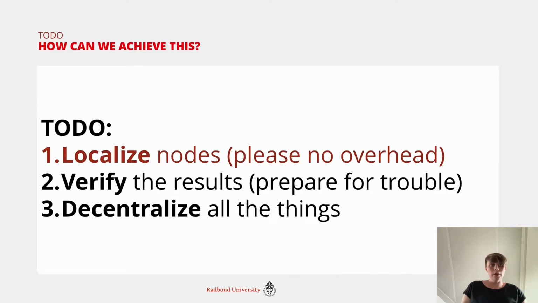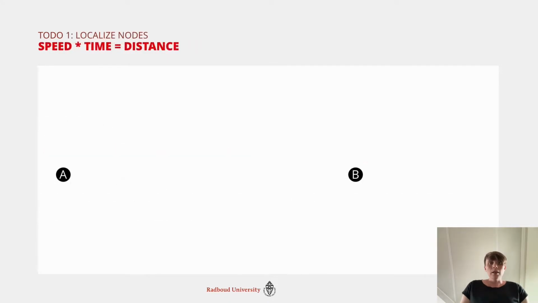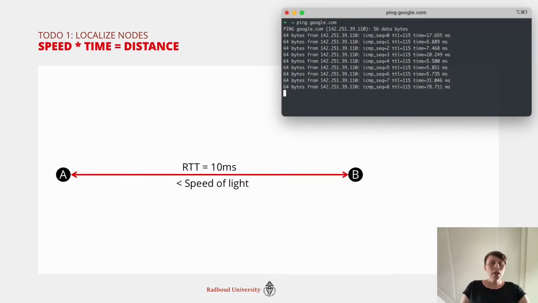So let's begin with the localization. That's a rather simple principle. So we have two nodes, A and B, and what we can do, we measure the round trip time between the nodes. So you send a ping from A to B and you wait for the response to come back. Then it takes 10 milliseconds, that's the round trip time. And we have to assume a certain speed for that transmission. And as nothing travels faster than the speed of light on our internet, this is a nice upper bound that we can use. It's a terrible overestimate, but this will do for now.